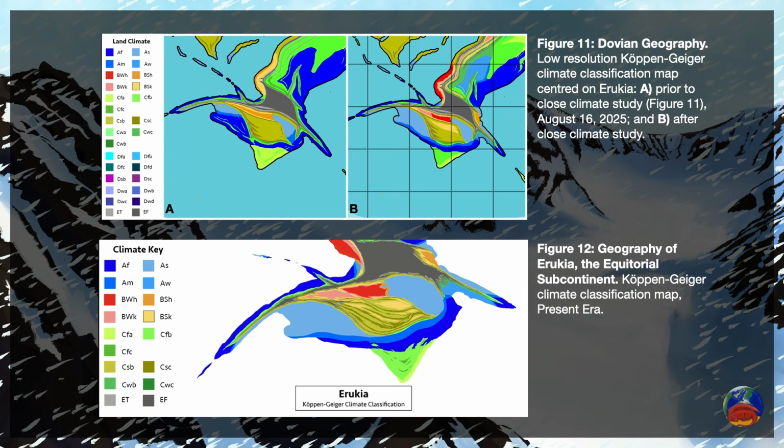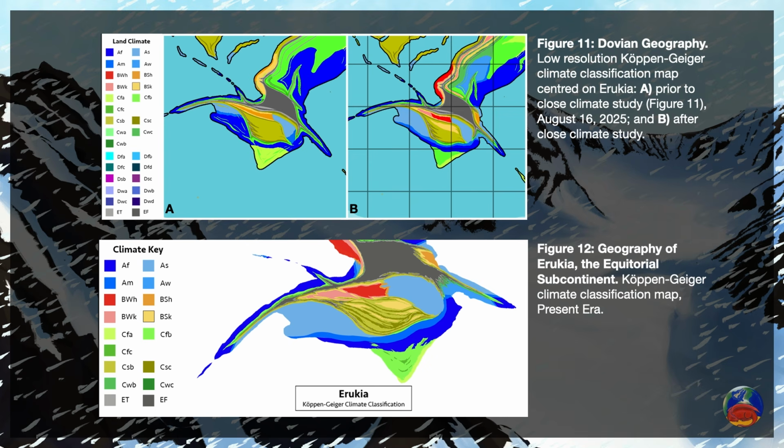We can see the comparison here between the world map and the regional map of Arukia in Figure 12, where the latter offers a lot more detail. After completing the regional map, I went back to update the global map as we can see in Figure 11b. Even then, because of the resolution, the ranges and some of the semi-arid areas of the Aravanian highlands, hills in the southern rainforest, and valleys in the eastern peninsula coming off the Thuringian Plateau are not visible in the world map. At some point in the future, I may make appendix videos or streams investigating the climates of the other subcontinents and update the world map accordingly.